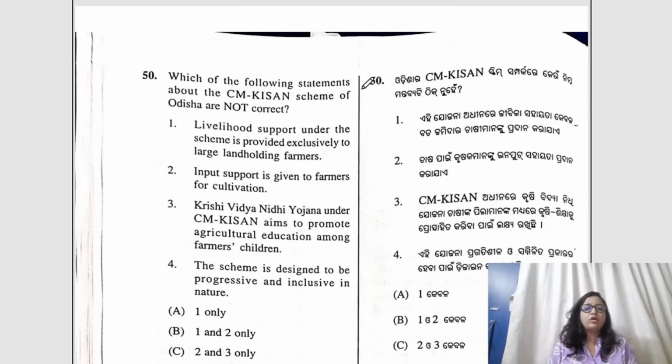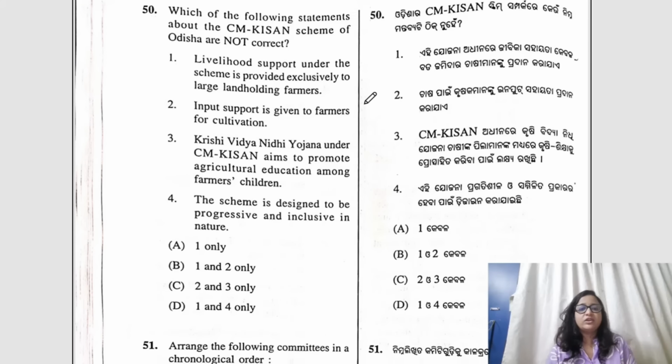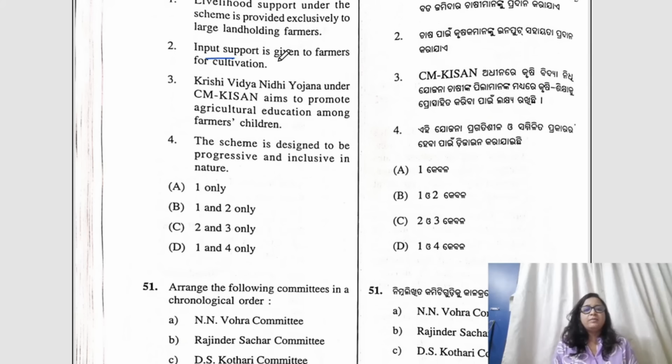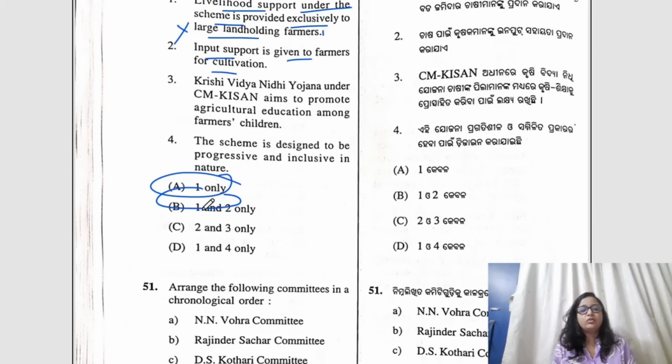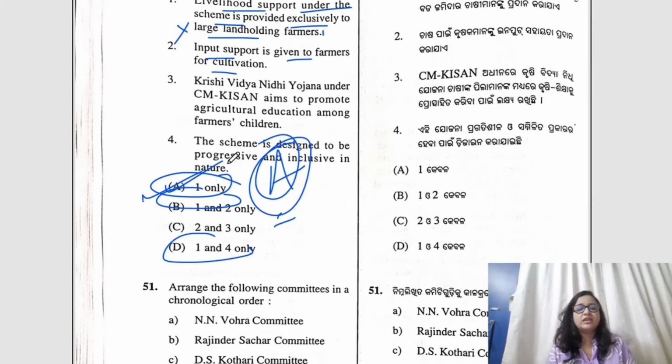Question number 50, which of the following statements about the CM Kisan scheme of Odisha are not correct? Input support to farmers for cultivation; livelihood support under the scheme provided exclusively to large landholding farmers. Absolutely incorrect, because it is a contradictory statement. If you remove the incorrect one, you are left with only one option, which should be correct, but please note that they have asked for the not correct one. So 1 would be the answer, A would be the answer. So you have to read the question properly.